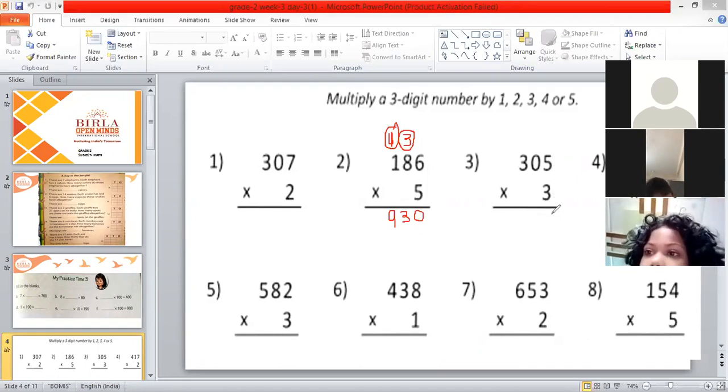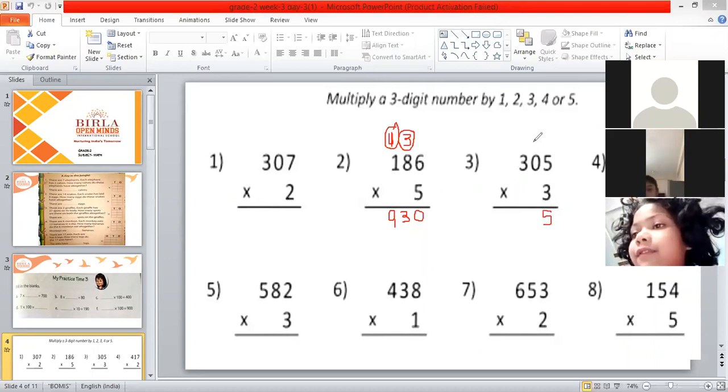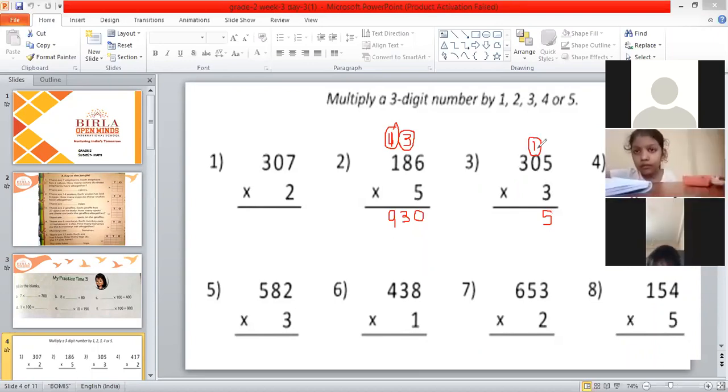3 1 3, 3 2 6, 3 3 9, 3 4 12, 3 5 15. Very good. 3 fives are 15. So we will write here 5 and 1 will go as? In answer, we should take 1 in tens place. Very good, Tanishka. We will write 5 here and 1 will go as carry over in tens place.